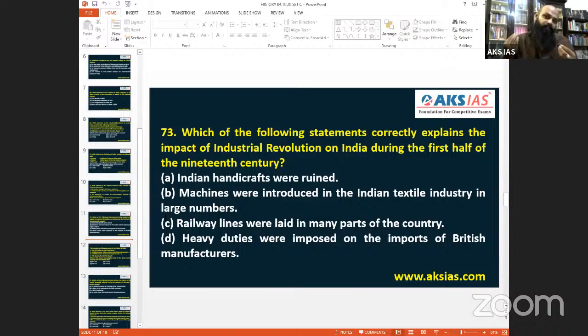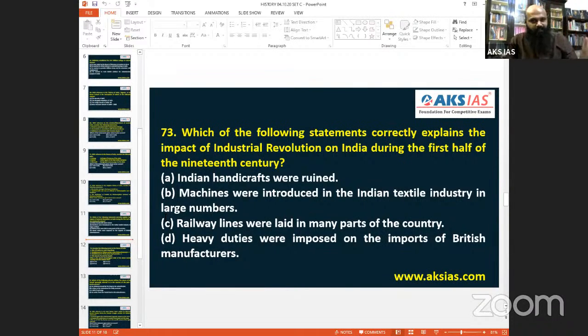Even if you take the Industrial Revolution, in the 18th century the railway was not that big an effect, because of resource extraction. Heavy duties were imposed on imports of British manufacturers? Not at all. Free trade was there. Free trade was given. Please remember free trade.